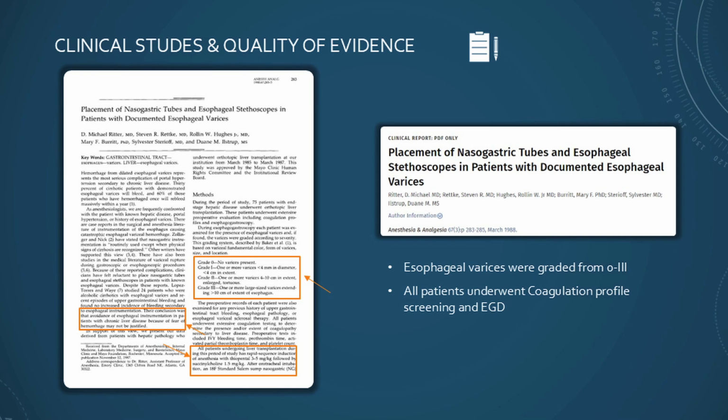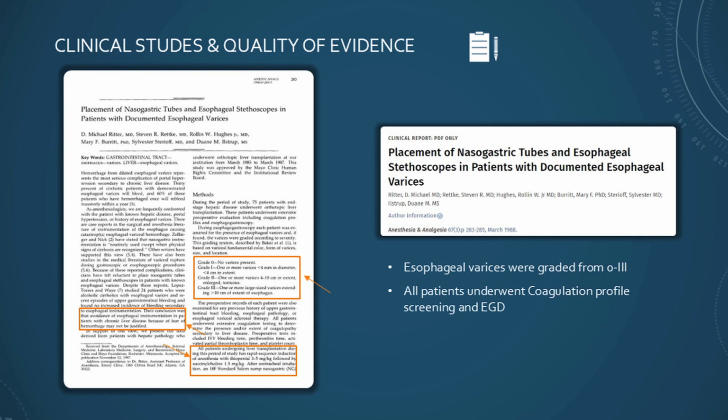As for the results, all the patients had rapid sequence induction and were intubated, followed by an 18 French standard Salem sump NG tube placement that was blindly placed. None of these patients had documented GI bleeds. Some of the limitations of the study: there was no control or comparison group.